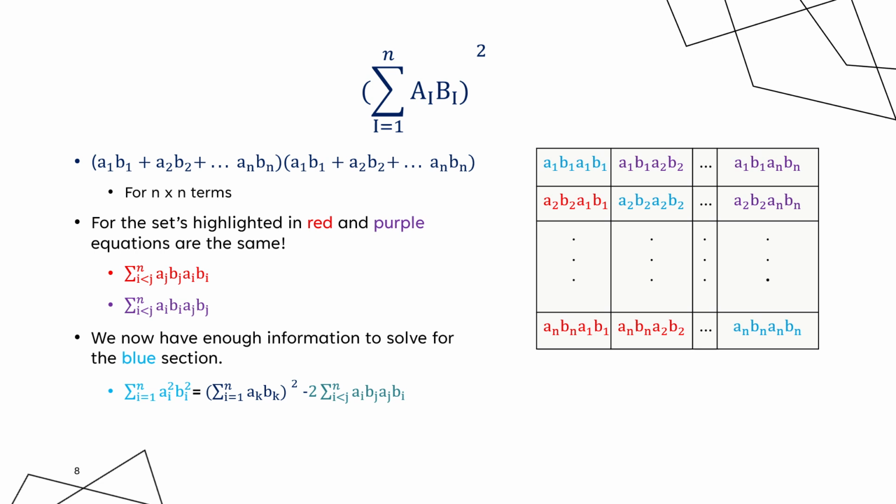So here we're going to take our second component, and again we're going to multiply the summation out algebraically, and then create an array for the n times n terms. And if you see again, we got this blue diagonal going down. Very important, all these numbers are the same, so you don't have an i and a j, you just have an i, because they're all the same number.